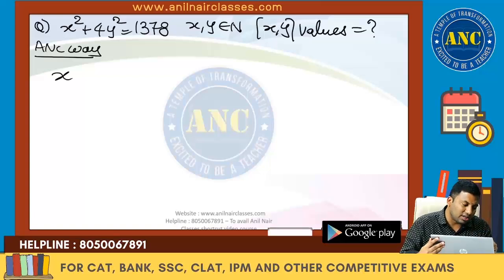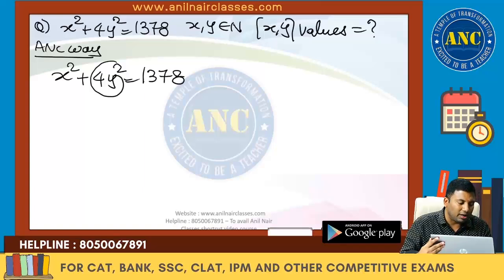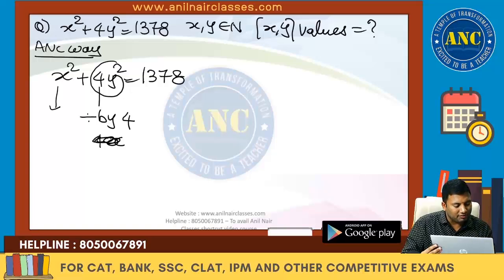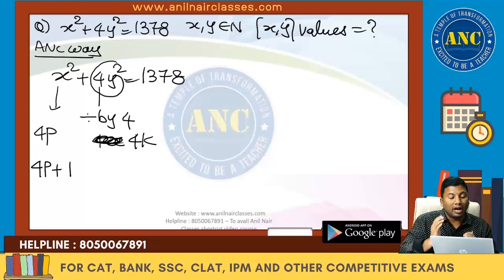Listen carefully. x square plus 4y square equals 1378. Any number multiplied by 4 is divisible by 4. 4y square is nothing but a multiple of 4. Any perfect square is of the form 4 into k, right? Either divisible by 4 or gives a remainder 1. I hope it is clear.